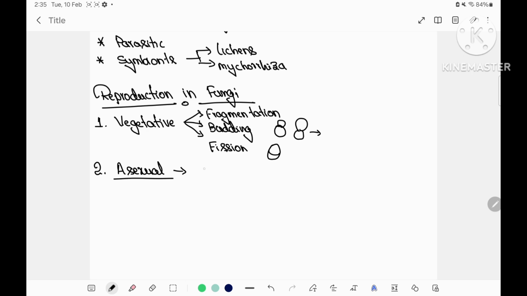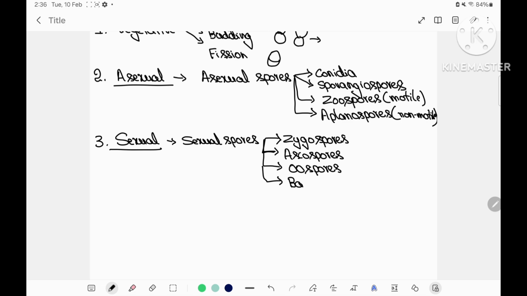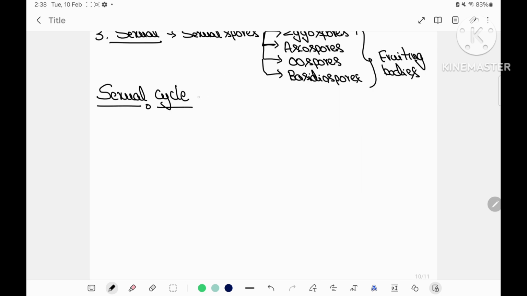Asexual reproduction takes place by asexual spore formation. Asexual spores are of different types, for example zoospores, aplanospores, conidia, and sporangiospores. Sexual reproduction takes place by sexual spore formation. Sexual spores are of four different types: zygospores, ascospores, oospores, and basidiospores. And all of these are produced on specialized fruiting bodies.